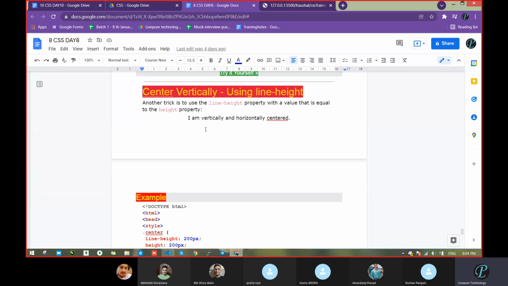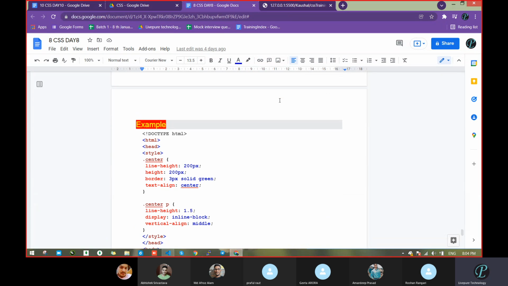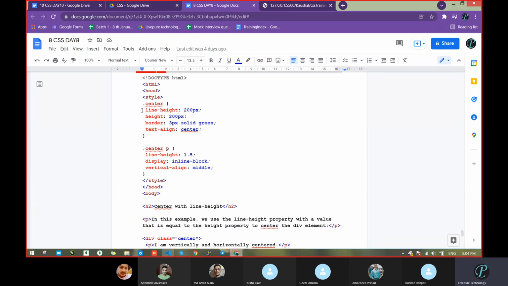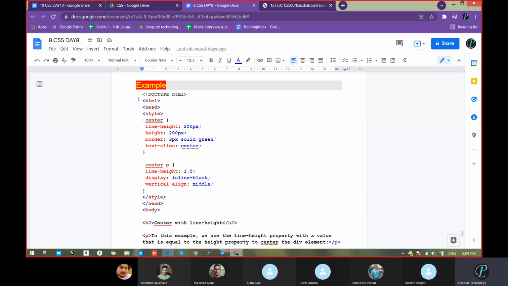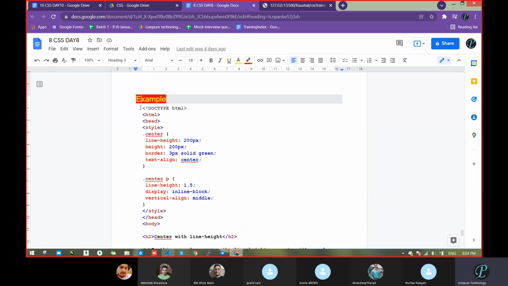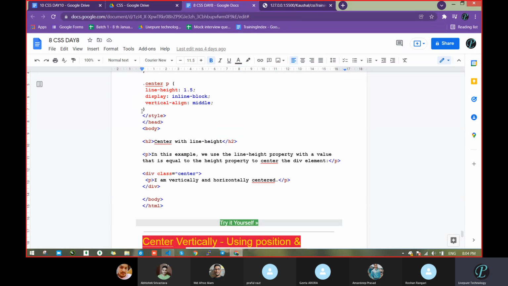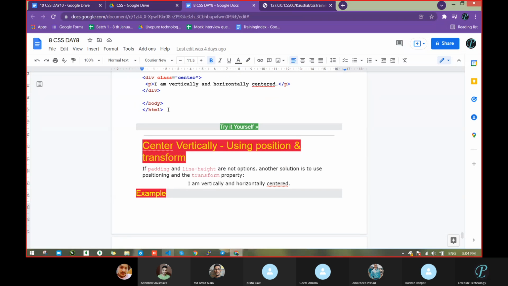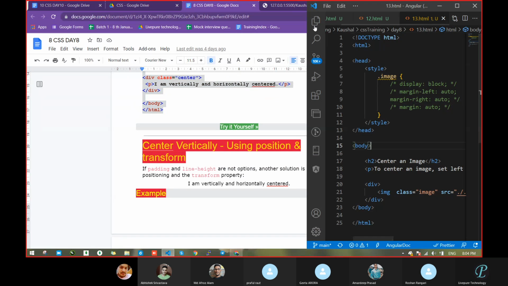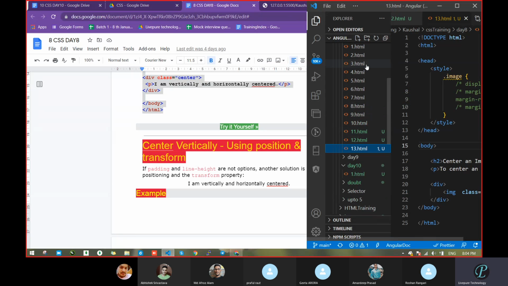Now, center vertically using line height. With the help of which one? Line height. Let's check this one. We had not seen this; this is actually new. Line height. Let's go to 14.html.